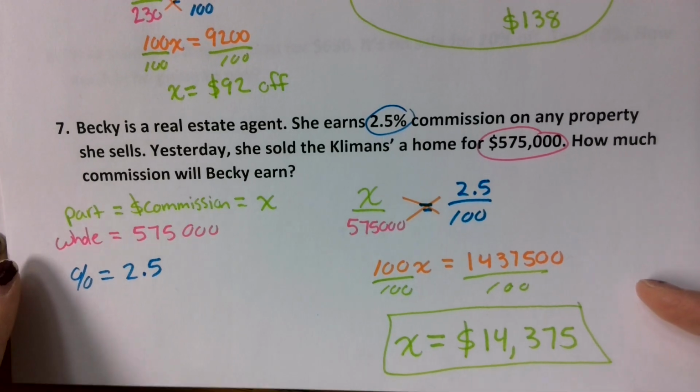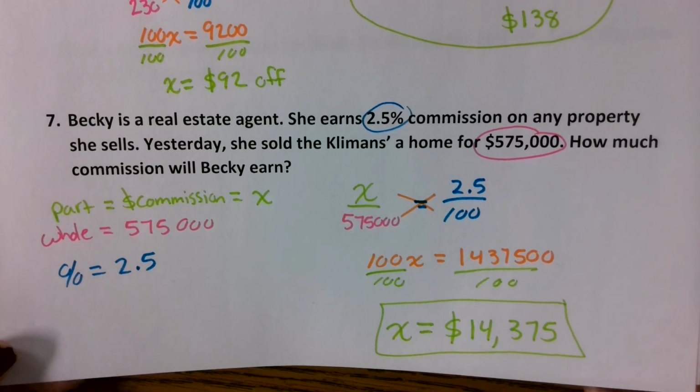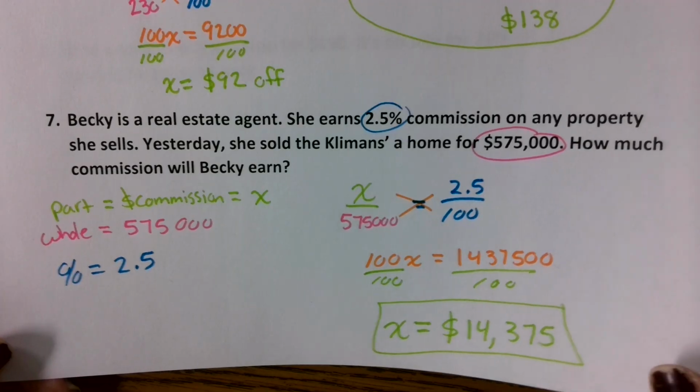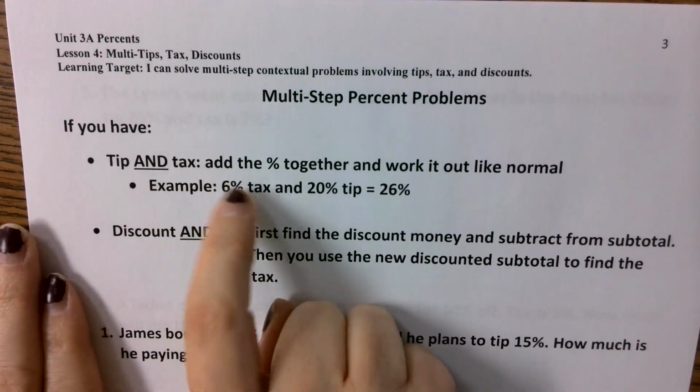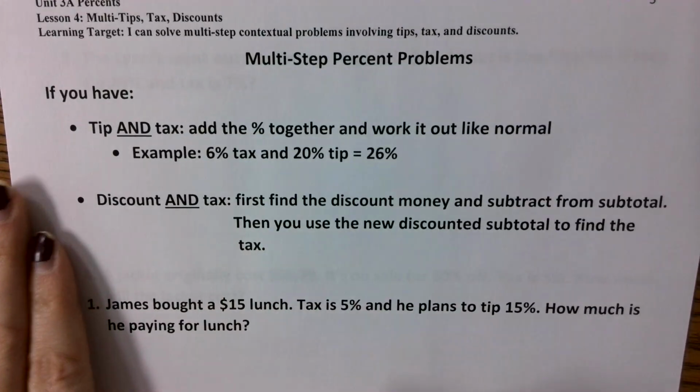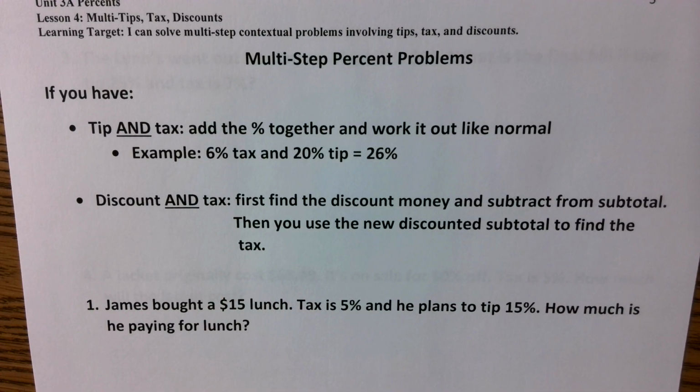There are two types of multi-step questions that you're going to come across. The first type is a tip and tax problem. When you go to restaurants, you don't just pay for your meal and the tip. You also get taxed on your meal, but you don't pay tip off of the taxed amount.